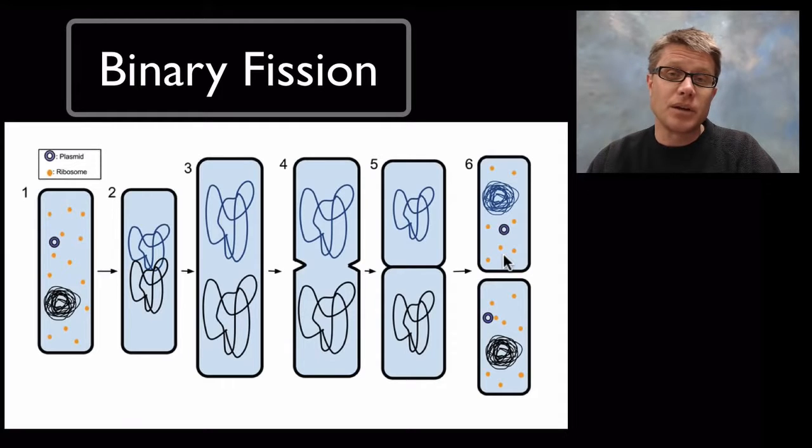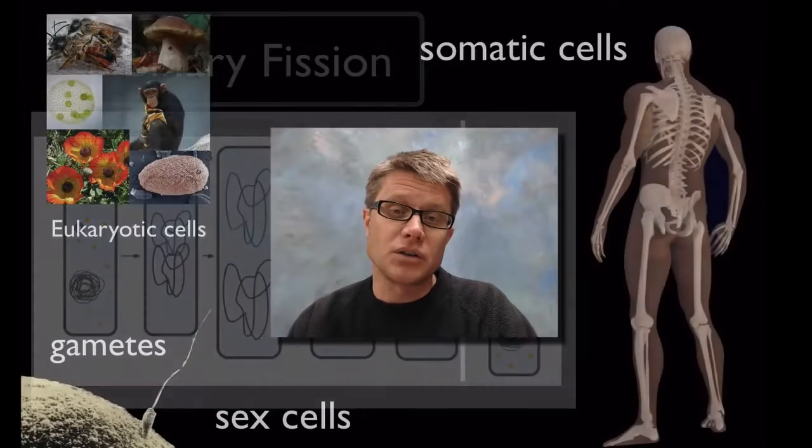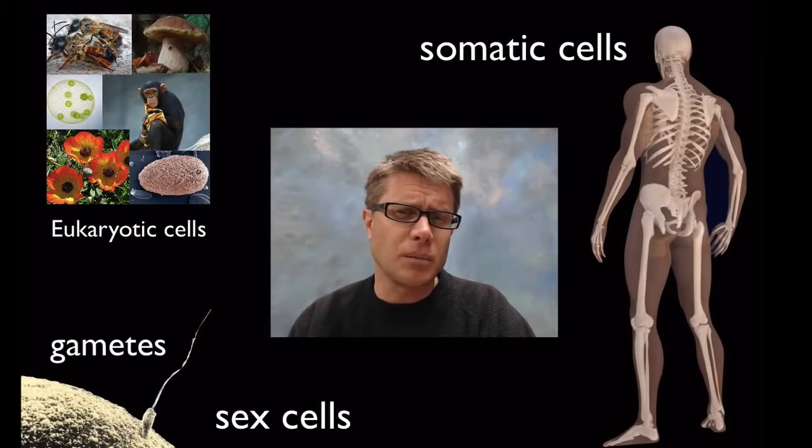coli, they can copy themselves, make 2 copies of one cell in 20 minutes, which is just crazy how fast that occurs. But again, we don't go through binary fission because we're eukaryotic cells. And before we talk about mitosis and meiosis, we should make sure you know the difference between what a gamete is and then a somatic cell.